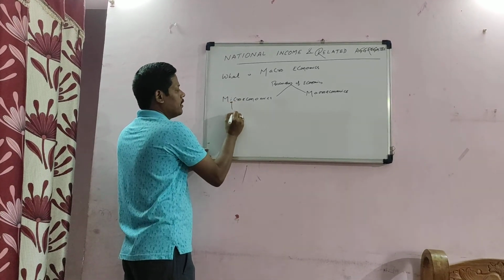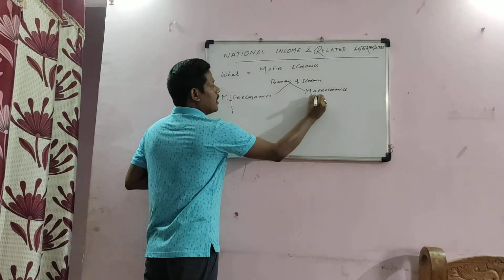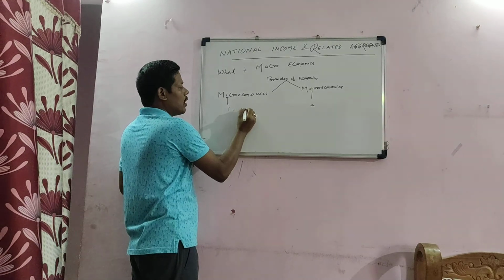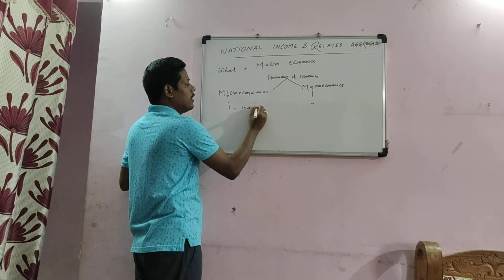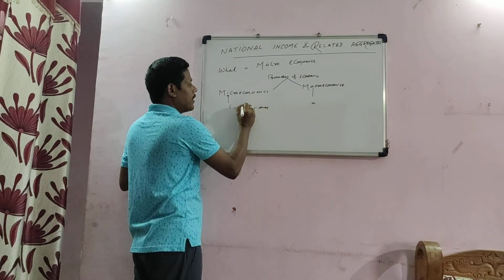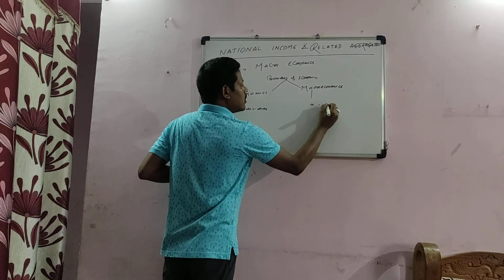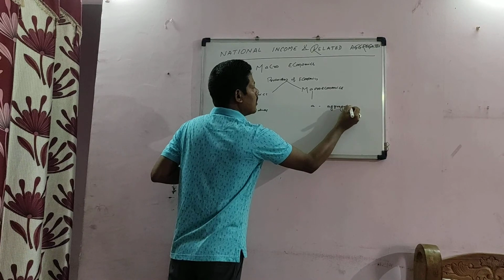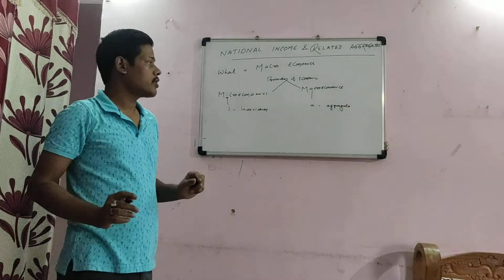This is I, and here we can say A. So if we write individual for this I and aggregate for this A, this is only to remember things.